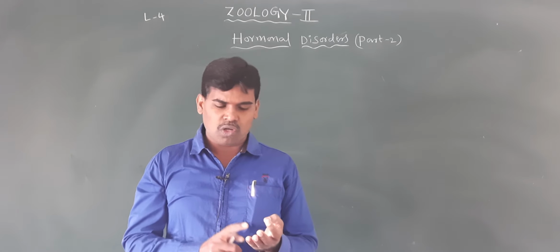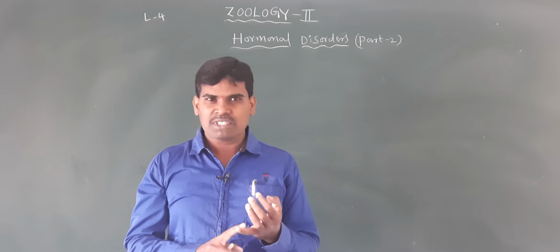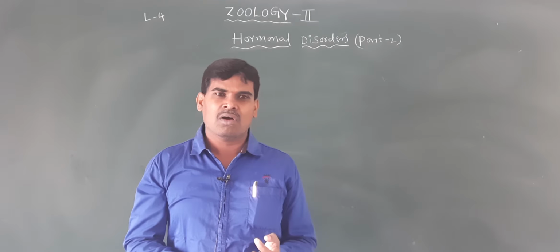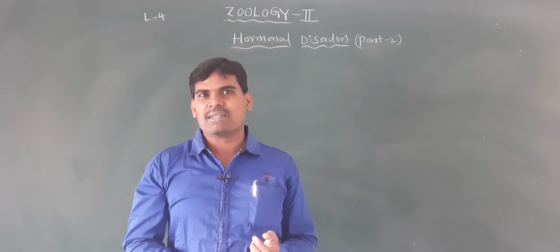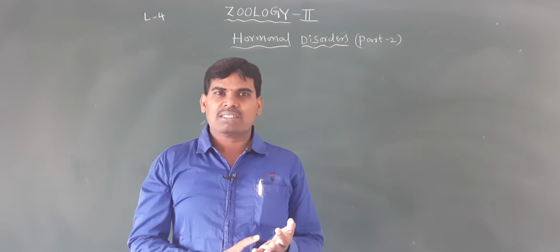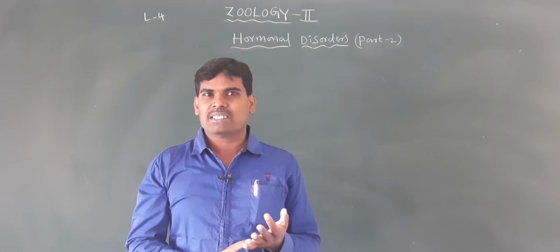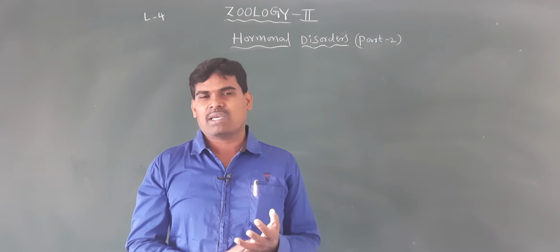For growth hormone, hyposecretion and hypersecretion, which types of disorders result, do you know? Can anyone answer? Gigantism, acromegaly, and next dwarfism. Okay, very good.